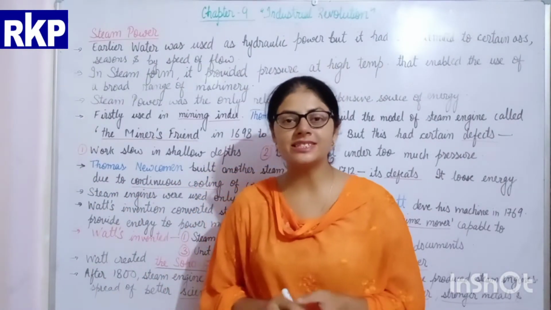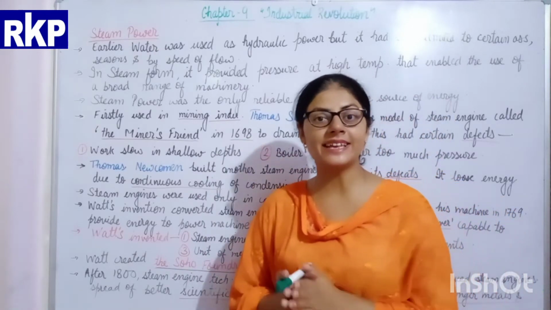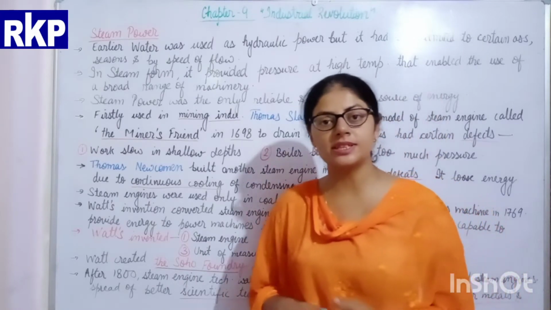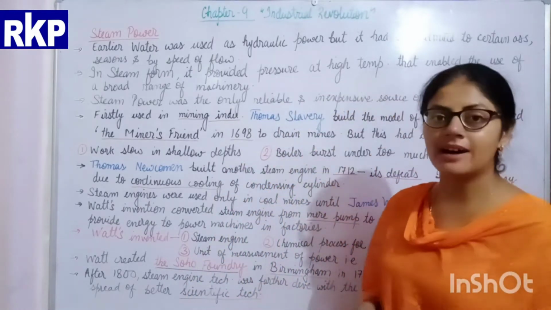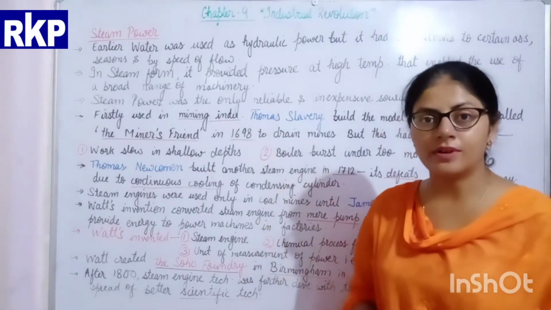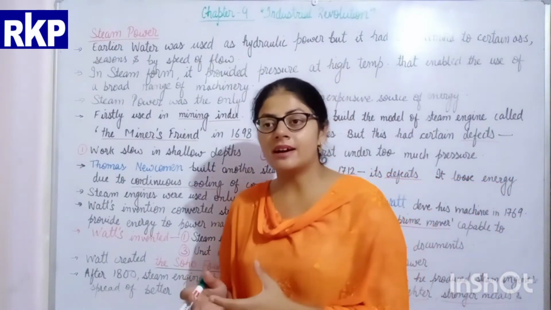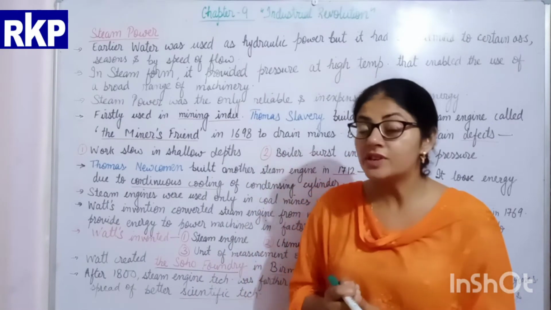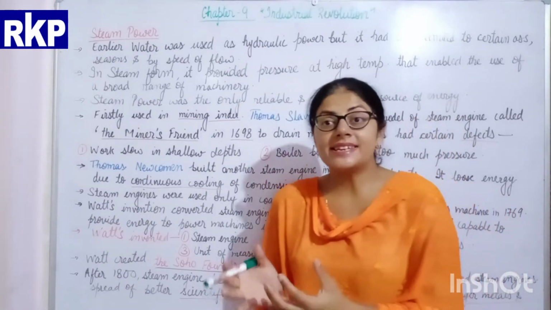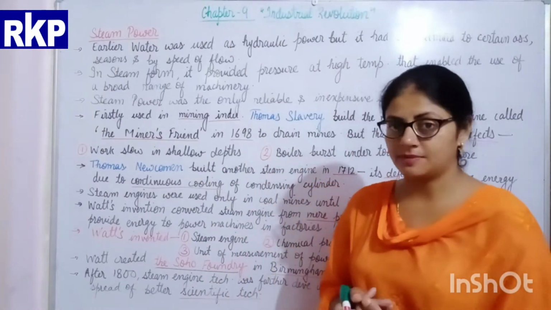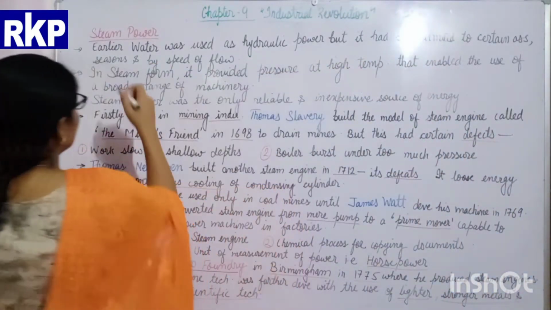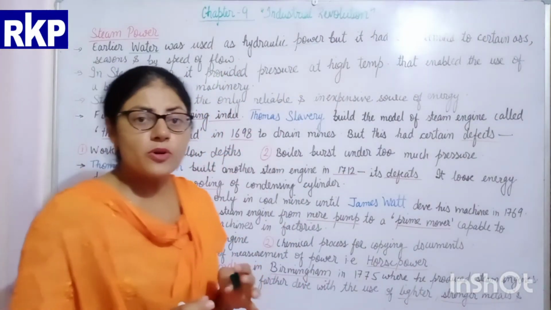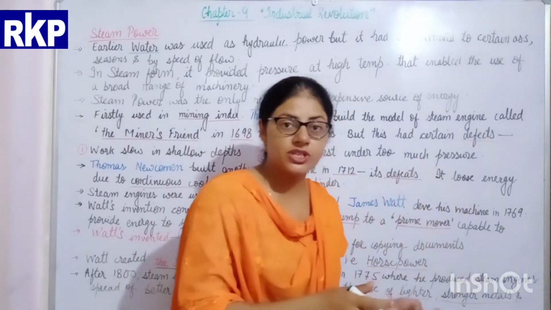Hello my dear students, in this video we will discuss another technological development during the time of the Industrial Revolution in England, and that was the use of steam power. But before that, it was hydraulic power, or you can say water energy, which was used for providing power for running any machine. So earlier, water was used as hydraulic power for running machines.